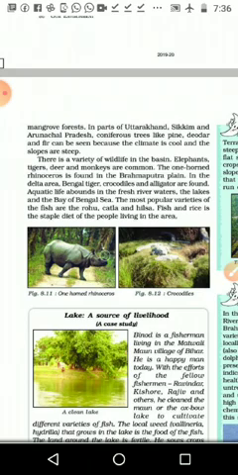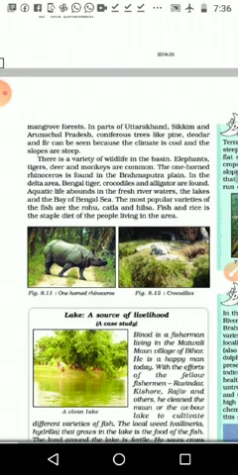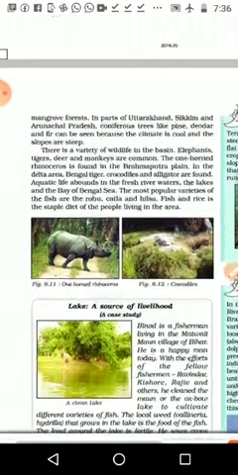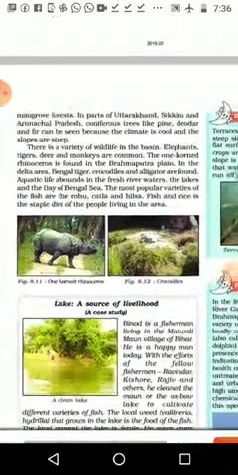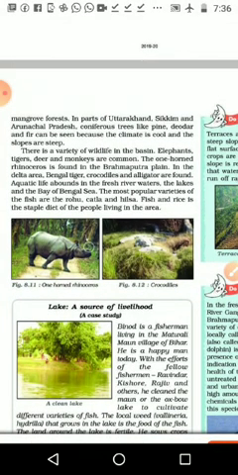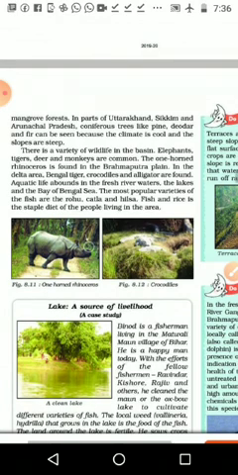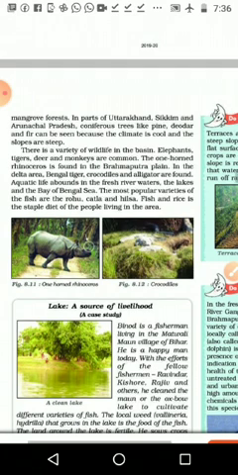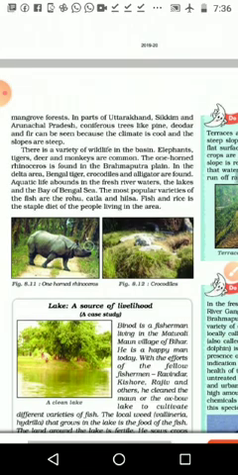Aquatic life abounds in the fresh river waters, the lakes and the Bay of Bengal Sea. The most popular varieties of fish are rohu, katla and hilsa. Fish and rice is the staple diet of the people living in the area. Those who are living especially in the Bengal region and Bihar region depend on paddy, rice and fish.